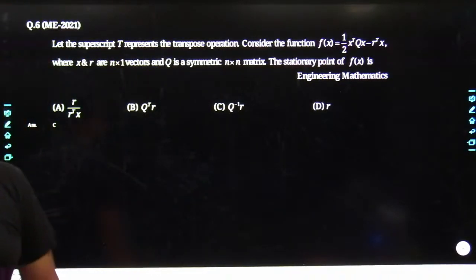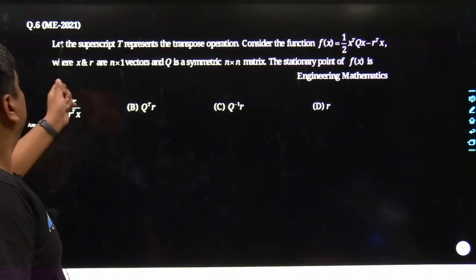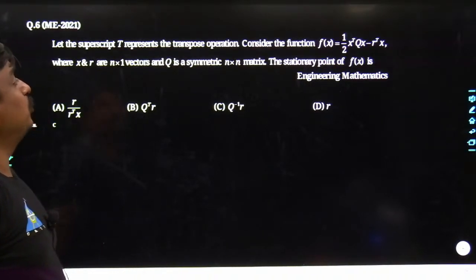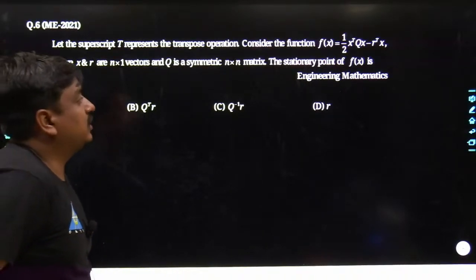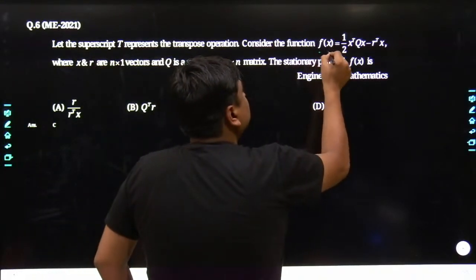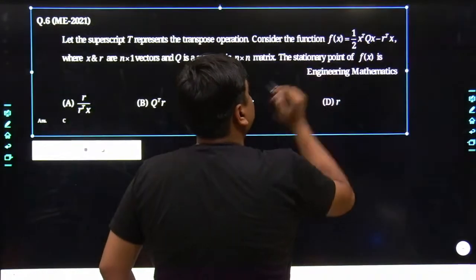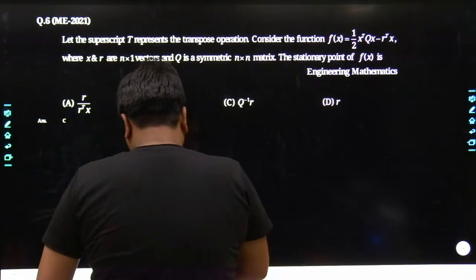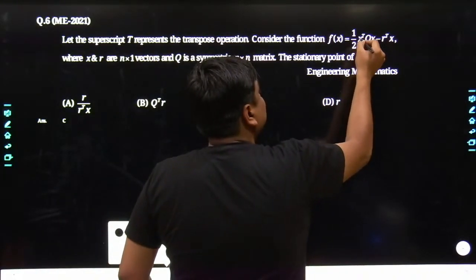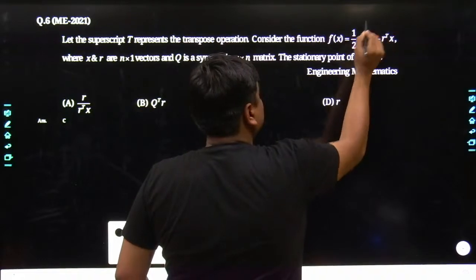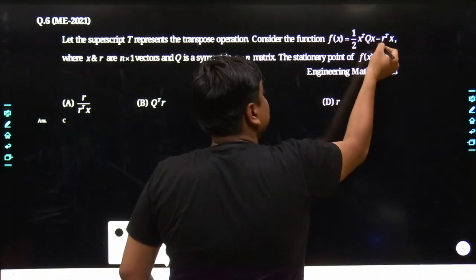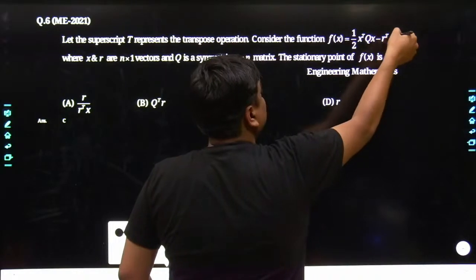See what the problem states exactly. Let the superscript T represent the transpose operation. Consider the function f of x. My dear friends, we had a function, but the function has been written in the form of a matrix linear form where x is a matrix, we have to take its transpose, Q is a matrix, and similarly x is again a matrix, and it has been multiplied with r to the power of T as well as x.